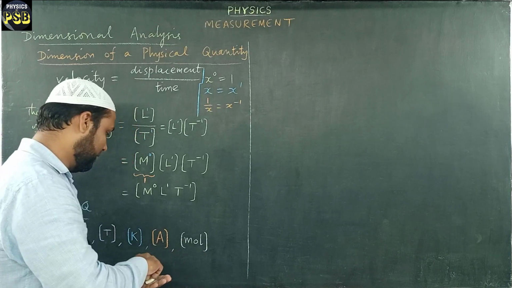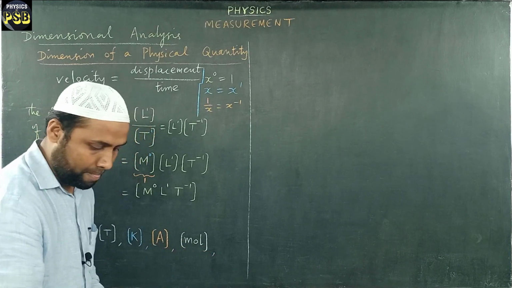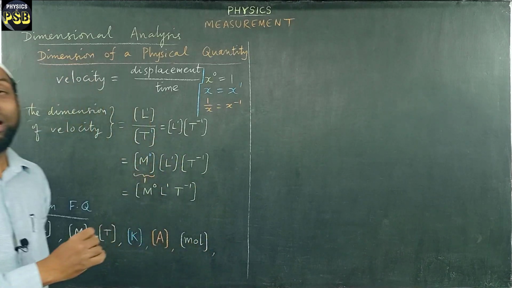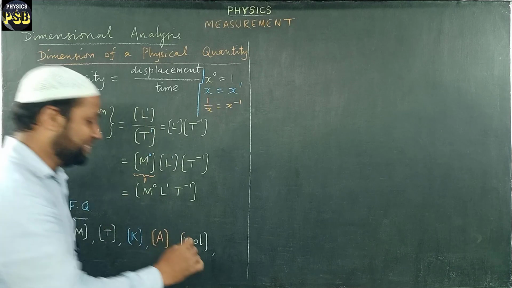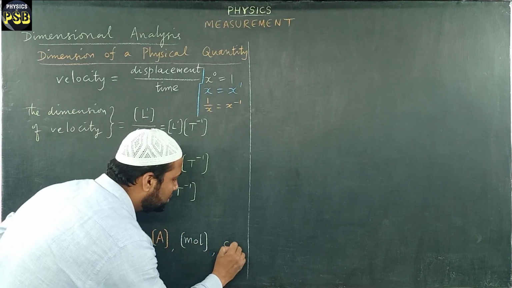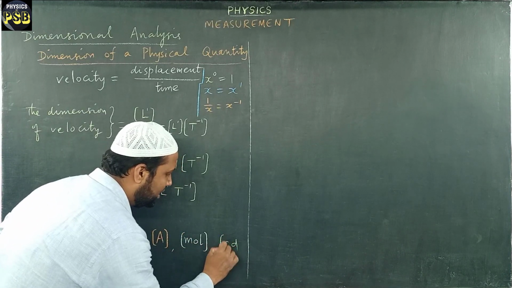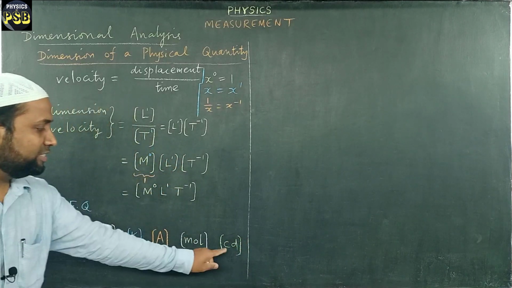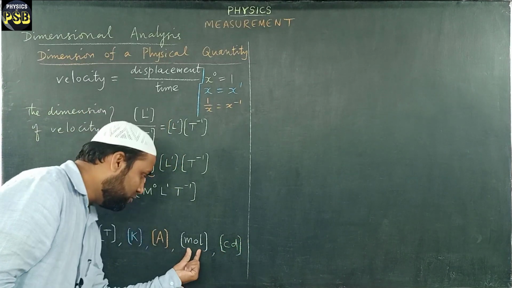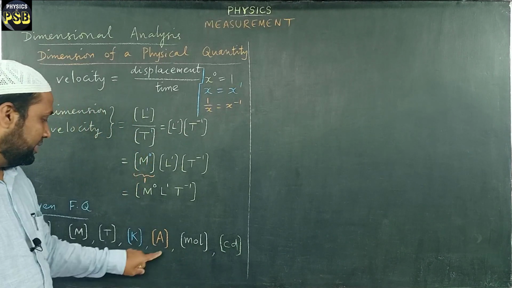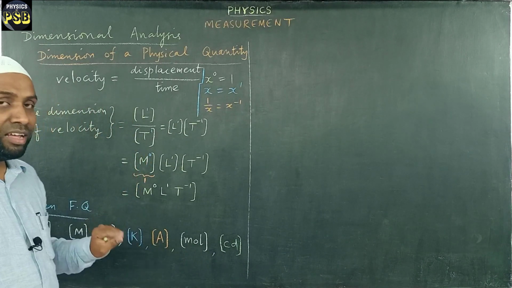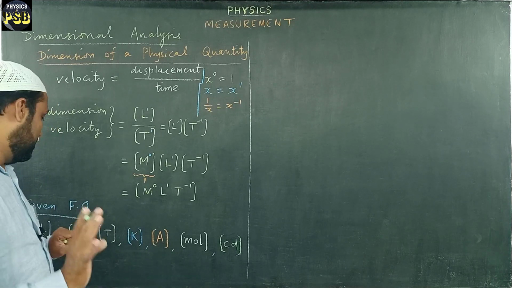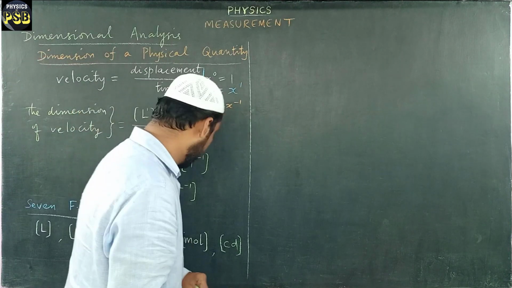Then the last thing left here is luminous intensity. The dimension of luminous intensity is written as CD within a square bracket. Here CD stands for candela and MOL stands for mole. A stands for ampere and K stands for Kelvin, which is the unit of measurement of temperature. I hope you have understood.